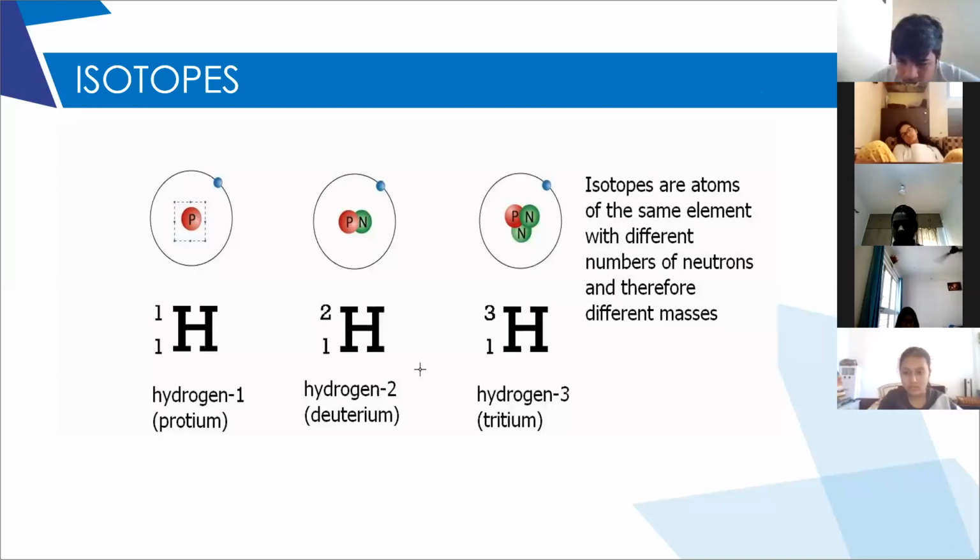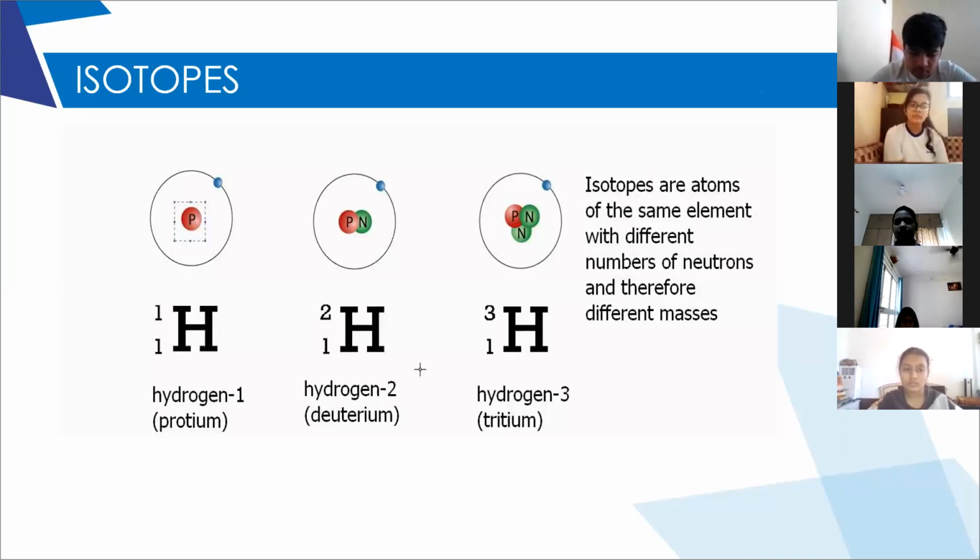Any other element having isotopes? Sulfur. Carbon. Yes. Carbon. What are the isotopes of carbon? Atomic number 6, and mass numbers 12 and 14.